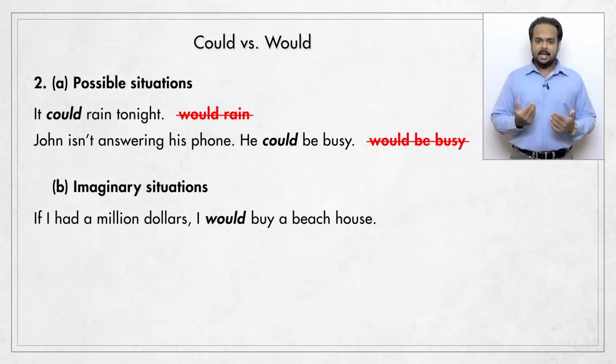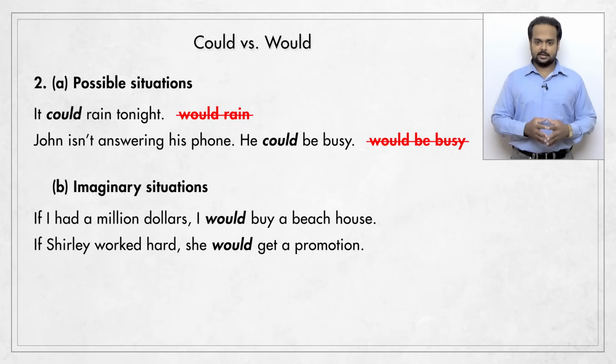For example, if I had $1 million, I would buy a beach house. Again, don't be confused by the past tense. We say if I had and I would buy because we want to show that this is imagination. It's not reality. I don't have $1 million. Here's another example. If Shirley worked hard, she would get a promotion. This means she doesn't work hard, she's lazy, so she's not going to get a promotion.